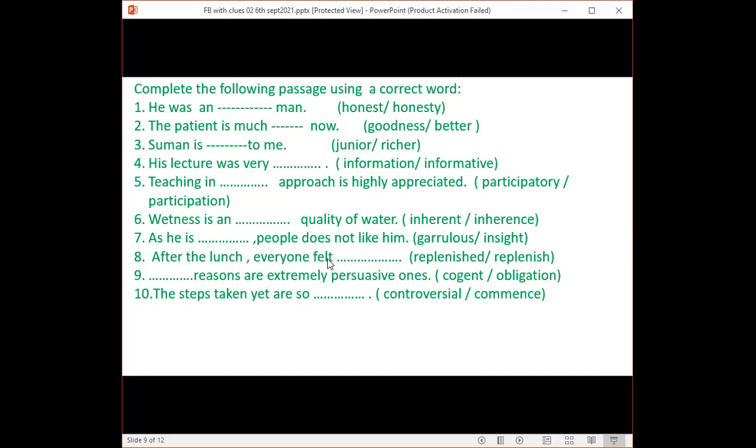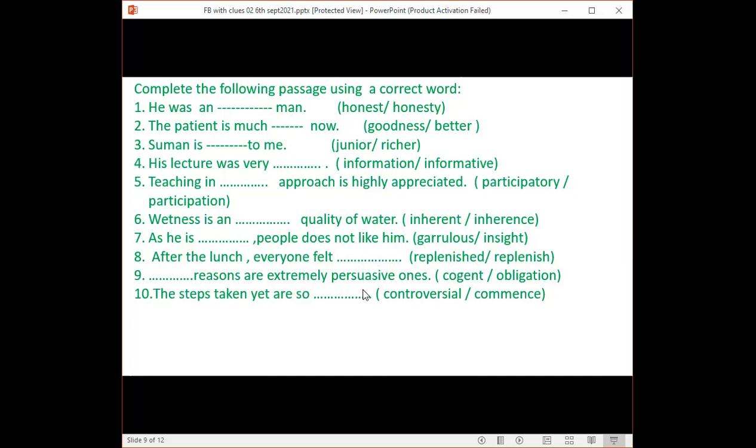Replenished, the ed form. Felt is the adjective word. Sorry, felt is the linking verb. After a linking verb, you will have to use an adjectival word. But if you want to use any verb word, you will have to use it in its V3 form or past participle form. So replenished is the correct form.